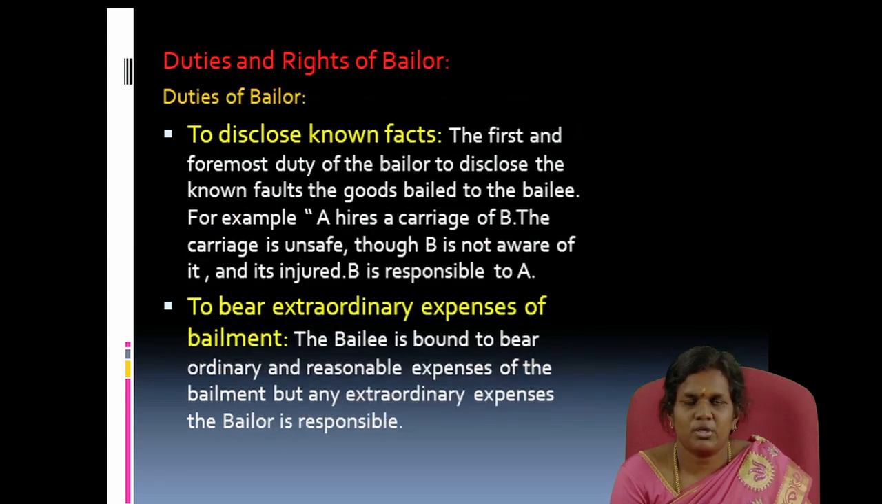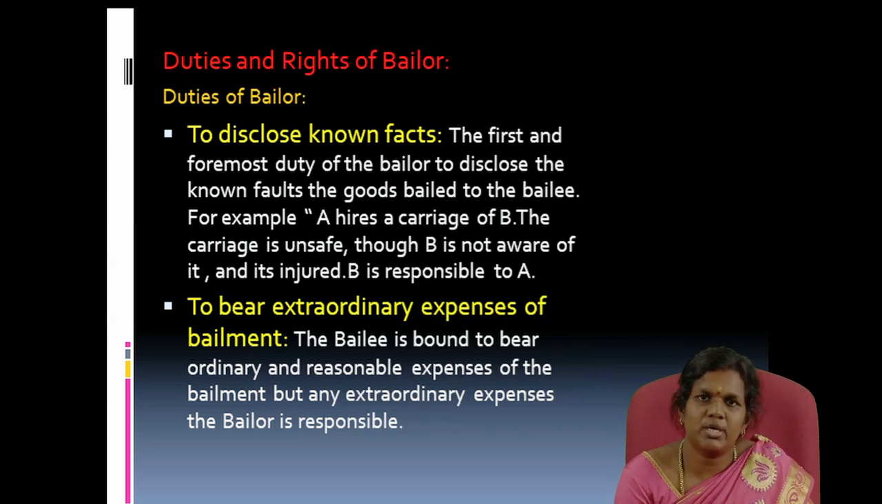Next we are going to see the duties and rights of the bailor. Duties of the bailor. The first and foremost duty of the bailor is to disclose the known faults of the goods bailed to the bailee. For example, A hires a carriage from B. The carriage is unsafe, though B is not aware of it. A is injured. So B is responsible to A.